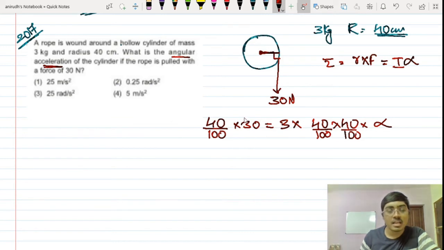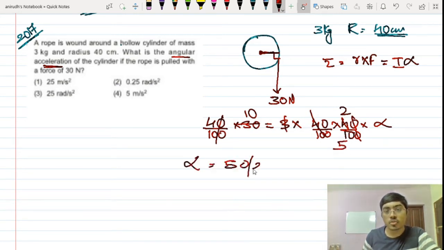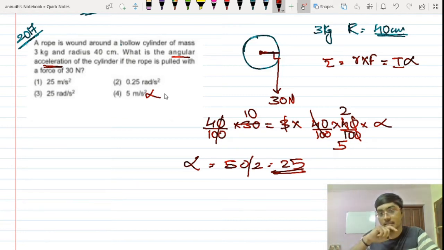Very simple, isn't it? This and this can be cancelled off. 3, this will be 10. Now this also goes over there. 2 into 2 are 4, 2 into 5 are 10. So alpha is equal to 50 upon 2, that is 25. Now, what about the units here? Can it be meter per second? Definitely not. It is angular acceleration.